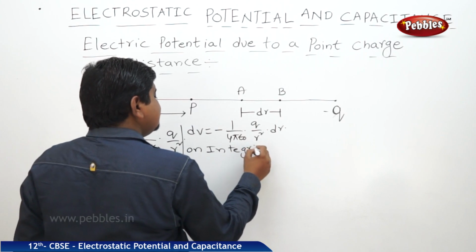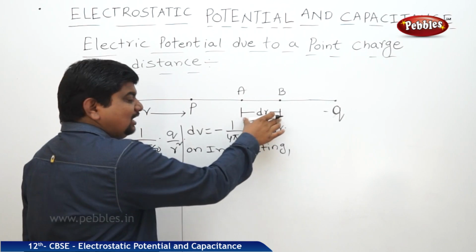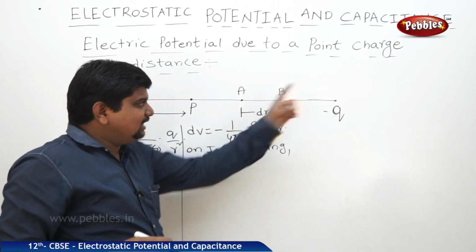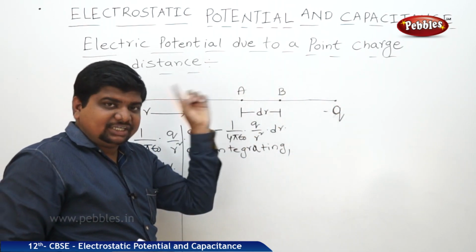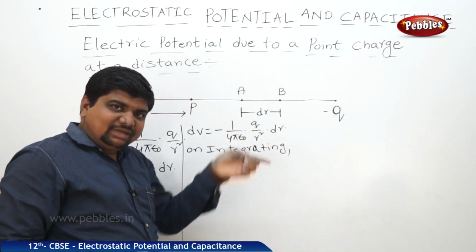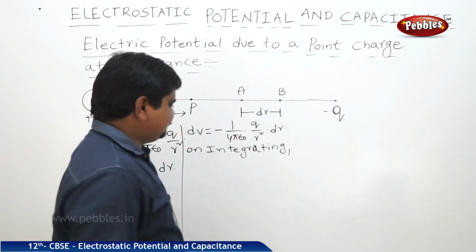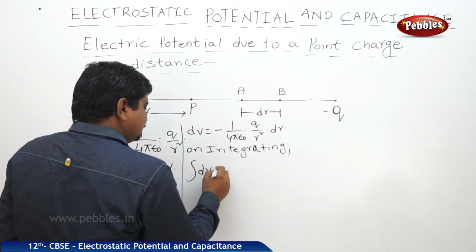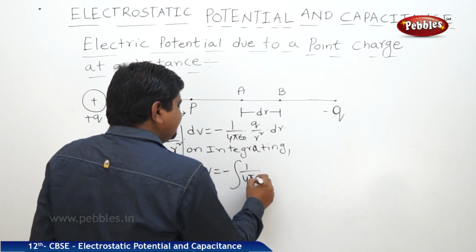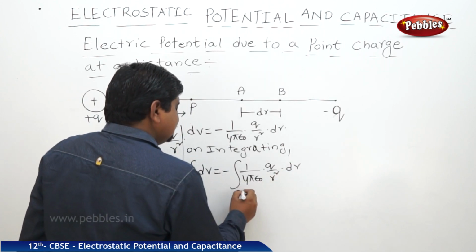On integrating, why are we integrating? We know the small displacement and small work done. We should calculate the total work done in bringing a unit positive charge from infinity to a particular distance. So to find the summation within the given interval, we apply the limits with the help of integration. So integral dV is equal to minus integral 1 by 4 pi epsilon naught into Q by r square into dr. What are the limits?